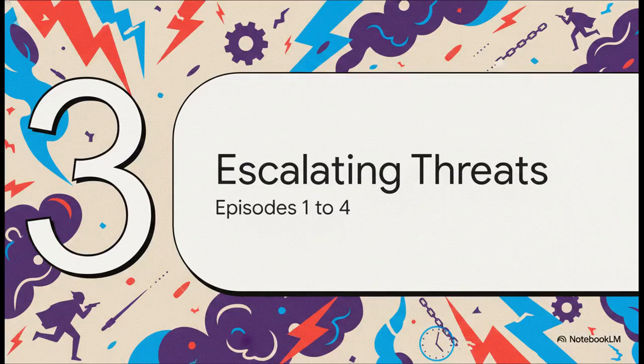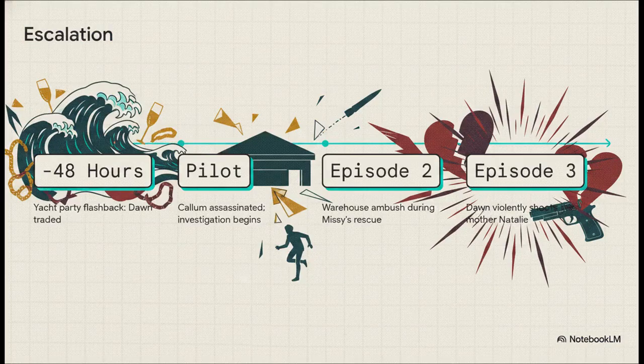Section 3. Escalating fictional threats, Episode 1 to 4 highlights. The chronological escalation here is honestly beautifully structured for a thriller. The story actually anchors itself 48 hours prior to the assassination with this really disturbing flashback to a yacht party where we see Senator Callum trade his own daughter, Dawn, just to protect some blackmail material. And that trauma, it echoes right through the timeline.